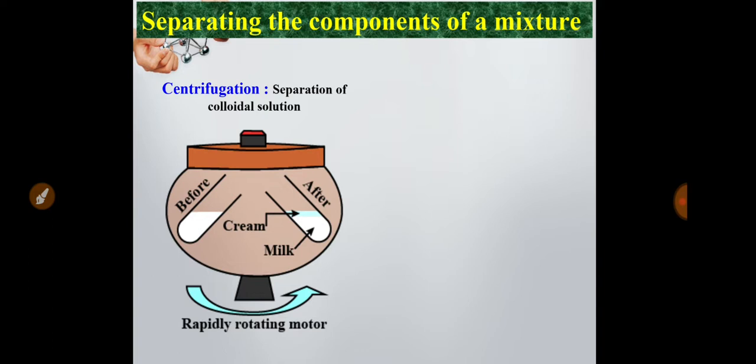Here milk is kept in the test tube and the machine is rapidly rotated through a motor, and when it is rotated, due to centrifugal force, the denser particles of the colloidal solution become separated. The cream part, which is the denser part, will be separated from the milk, and this is the centrifugation process to separate colloidal solution.